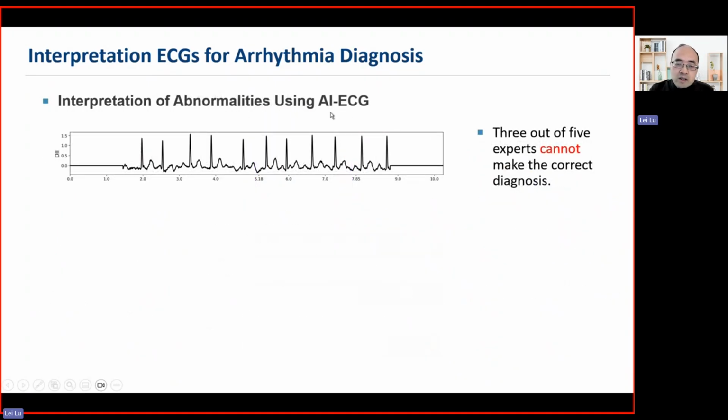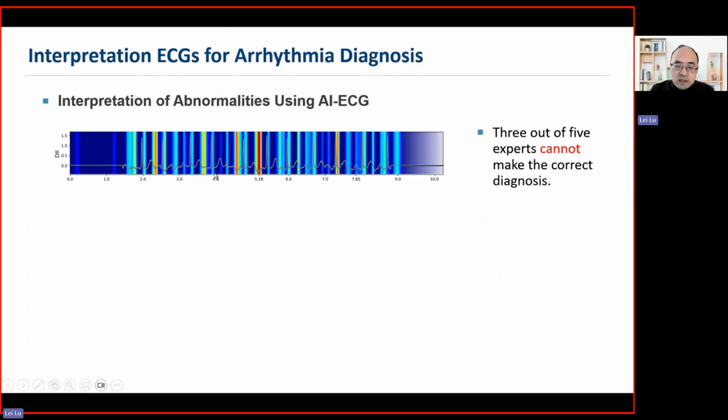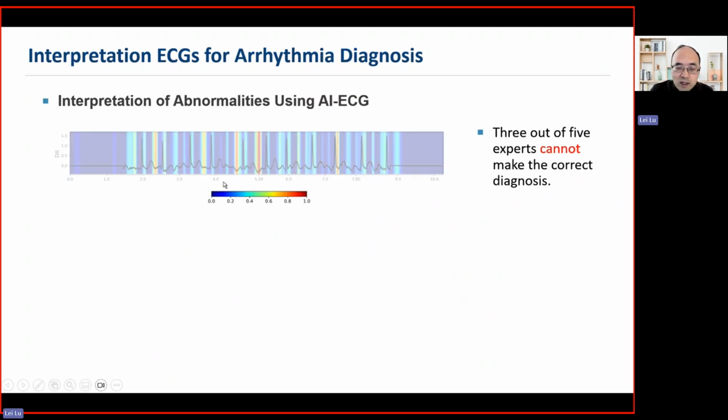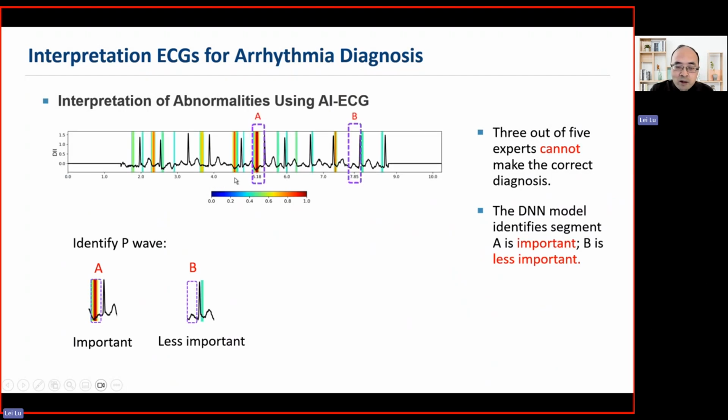Now, using our AI ECG model, let me show you results. We calculate the importance of each data point in this ECG test, with important features in bright colors and blue as less important information. Now let's remove the background color, the less important information. You can see our AI ECG model identifies A here with a very red color, so that's very important information. And for segment B, this is less important information.